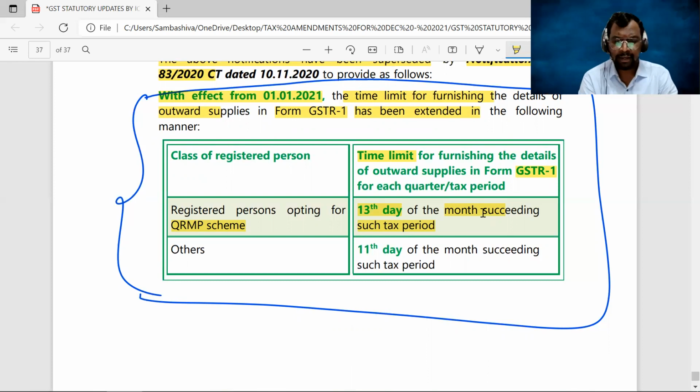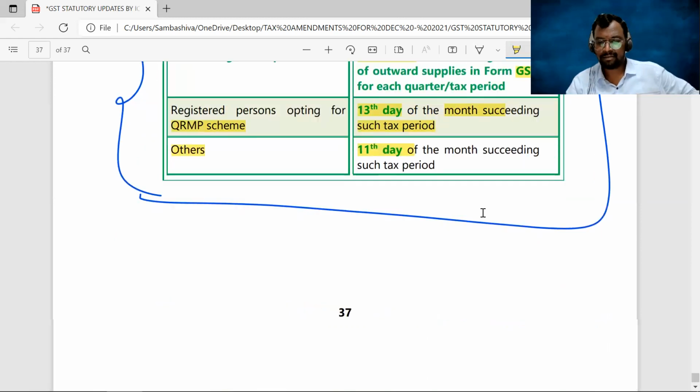Okay, sir. In all other cases, that means for the registered persons who have not opted for QRMP scheme, it continues to be the same, 11th day of the month succeeding the tax period. Others means those who opted for monthly basis, right, sir? So for April month, 11th of May, for May month, 11th of June, for June, 11th of July, and so on and so forth. So now only two due dates for the GSTR 1. Opted for QRMP, 13th of the next month of the succeeding quarter. Not opted for QRMP, 11th of the next month. As simple as that. Clear, everyone, sir?